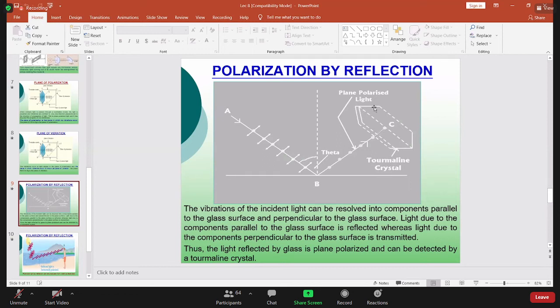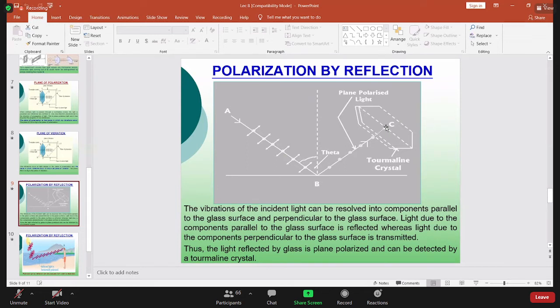Basically, you have to make a test. You have to place a tourmaline crystal here. When the principal axis and the light vibration are parallel, at that time you will get the highest intensity. But from that point, if you start rotating the crystal, you will observe that the intensity of the light is decreasing, decreasing, decreasing.